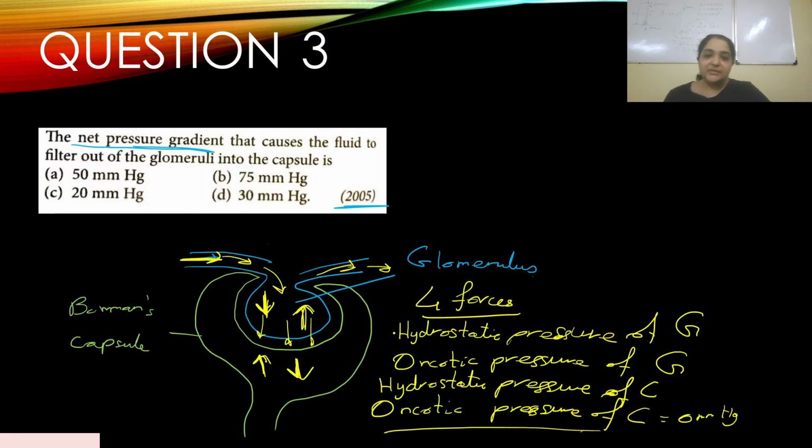There will be some hydrostatic pressure of the glomeruli, yes, that is a favoring pressure, so that favors filtration. But oncotic pressure of the glomeruli is opposing filtration.